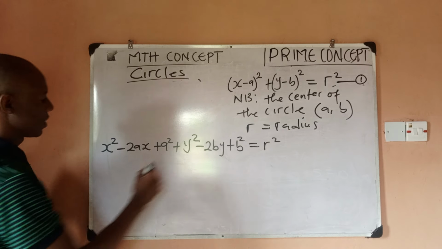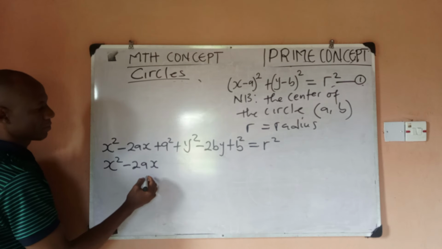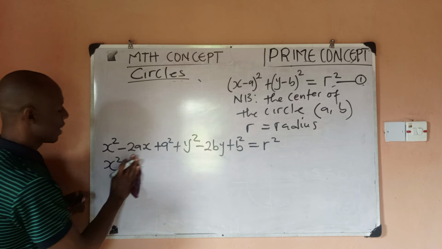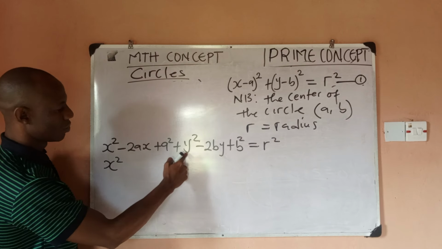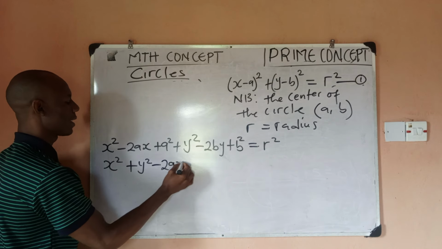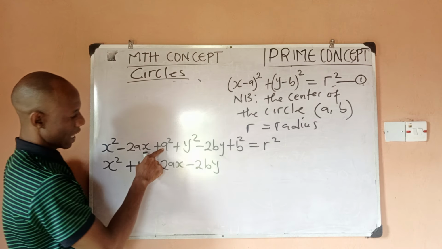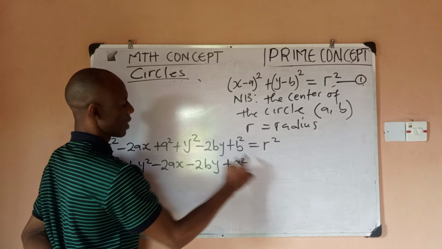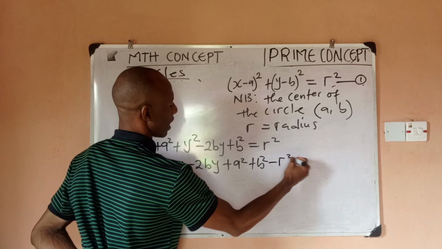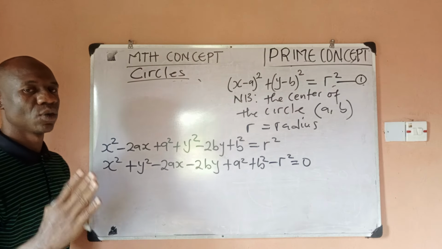So if I bring everything to the same side, I would have x squared minus 2ax. Okay, let's do it this way. So I have x squared plus y squared. And let's write this minus 2ax. Then let's write this minus 2by. Then I have this now plus a squared, then plus b squared. If I take this, it becomes minus r squared equal to 0, right? I want to give the general form of the equation of a circle.